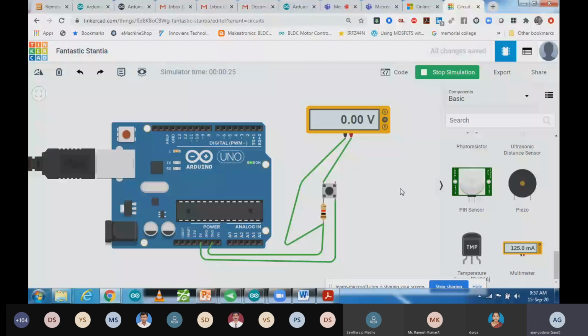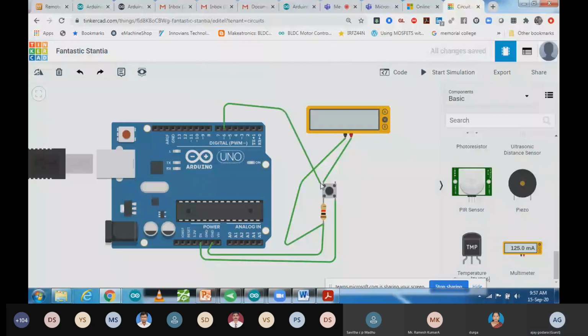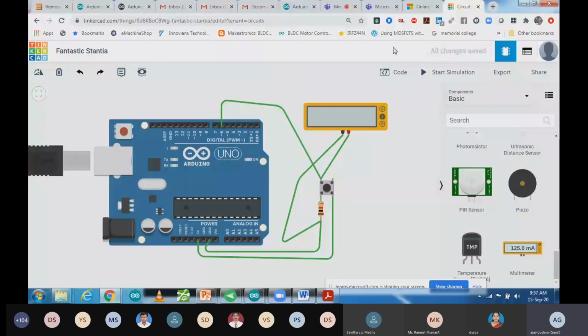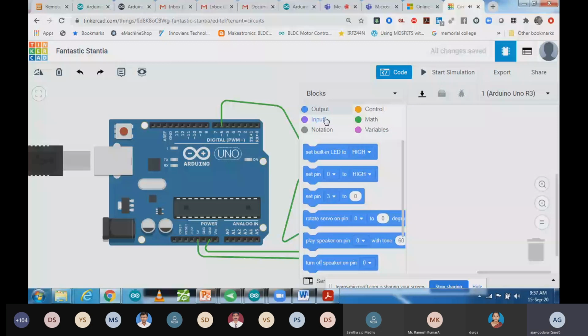So that configuration we have to use, and that 5 volt we have to enter into an Arduino digital pin. Any digital pin you can use, and over there I'm going to enter my 5 volt signal. I have used pin number 6. Now you can write the code. The code is simple, we did it yesterday. So how can you do it? I'm going to take input digital read pin number 6, and after that you can do serial print for the output.